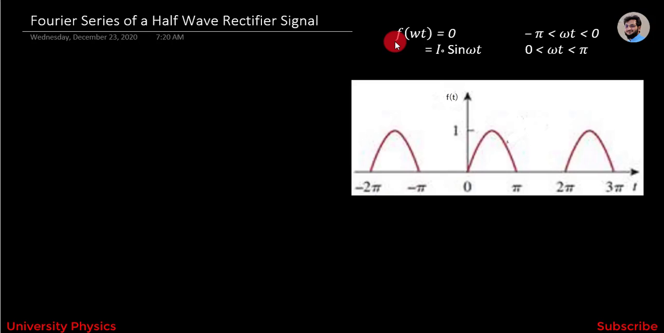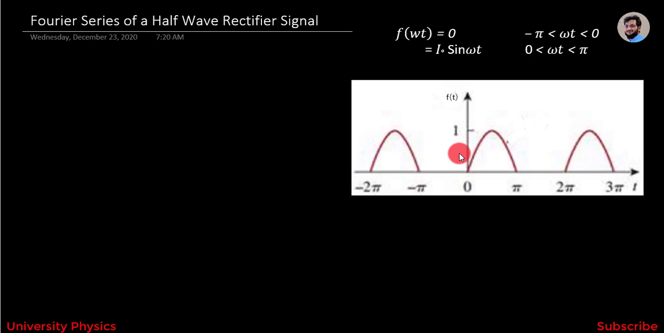Today we will learn about the Fourier series of a half wave rectifier signal. It can be defined as that function f of omega t is equal to 0 for minus pi less than omega t less than 0, and f of omega t is equal to I naught sine omega t for 0 less than omega t less than pi. This is the graph of this given function.